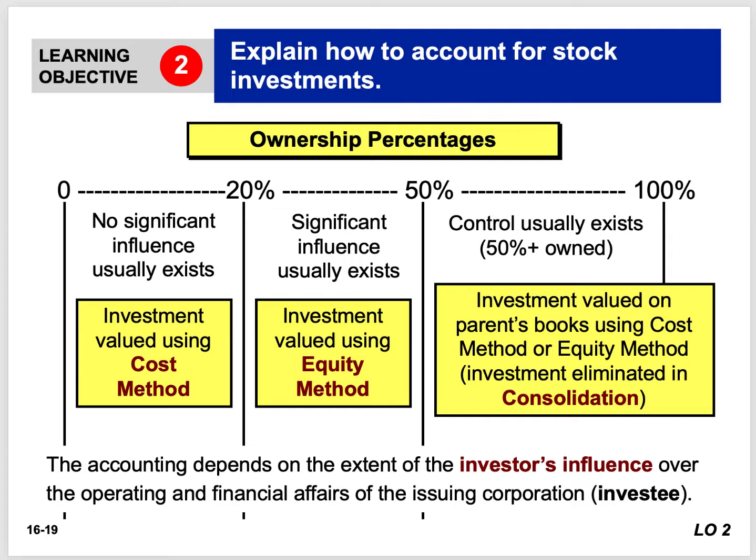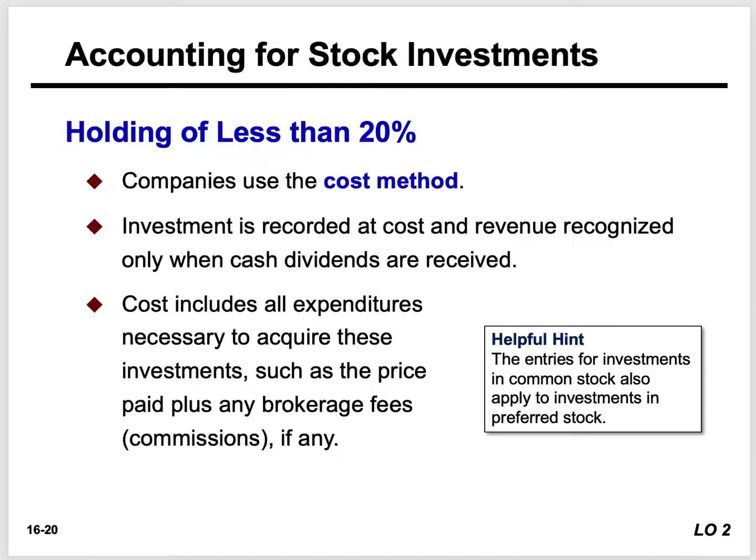We are the investor, they are the investee. So as long as you know which method goes based on which percentage of ownership, you're fine. I would put this on a note card if I were you. If you didn't write it down, you have the PowerPoints, go back, jot it in your notes, study it. You got to know that, okay? And again, we'll go through a bunch of examples from the book that will really help you out with this, okay?